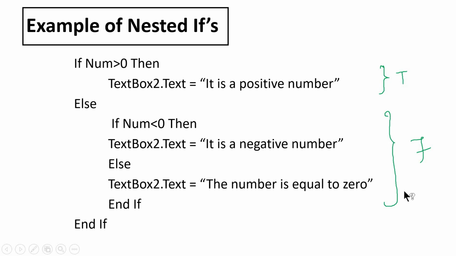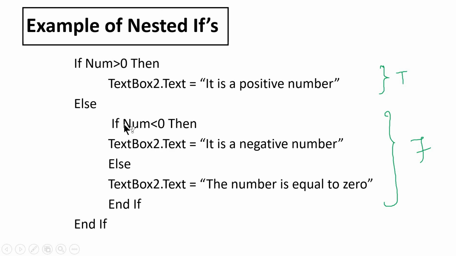In the else part, again, it's a false part here, where in the else part we have one if else statement. With or without parentheses we can place the condition or the expression. If num, that is number, is lesser than 0, then what happens? It is a negative number. Think that suppose number is -4, in that case it is lesser than 0. And the message is what? It is a negative number and this particular message will be displayed where? In textbox 2 dot text, right?